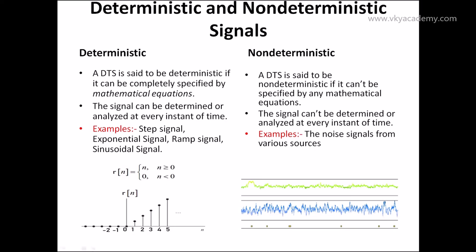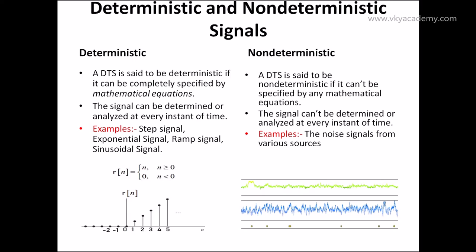Now in the same way, the best example of a non-deterministic signal is the noise signal from various sources. As you can see in this particular graph, you cannot determine the amplitude at any instant of time. You choose any time over here. Let's say I am choosing this particular time. What will be the amplitude? I cannot determine the amplitude because I don't have any mathematical equation depending on which I can calculate the amplitude value. That is why a noise signal is the best example of a non-deterministic signal.